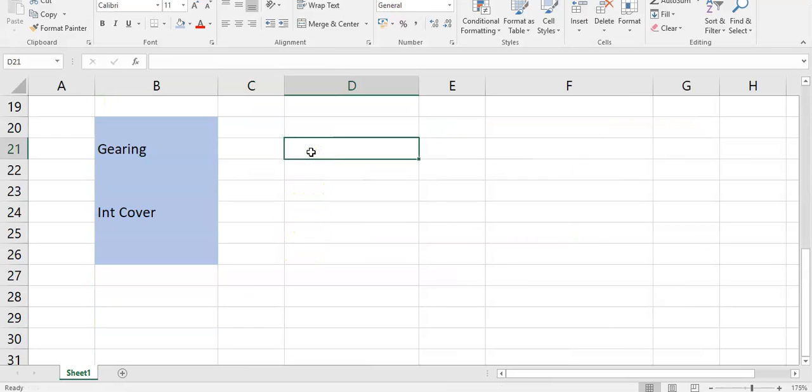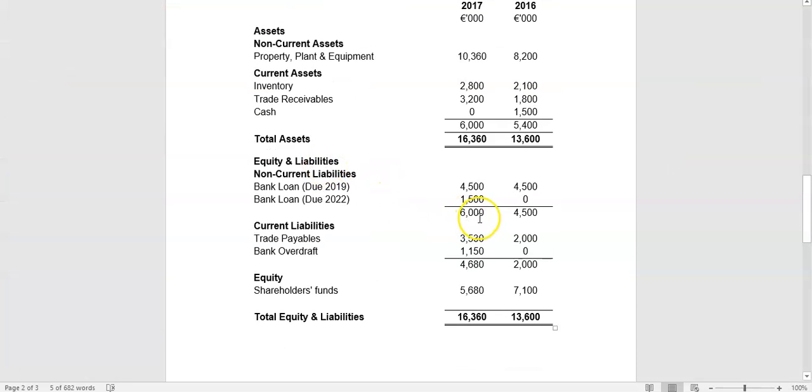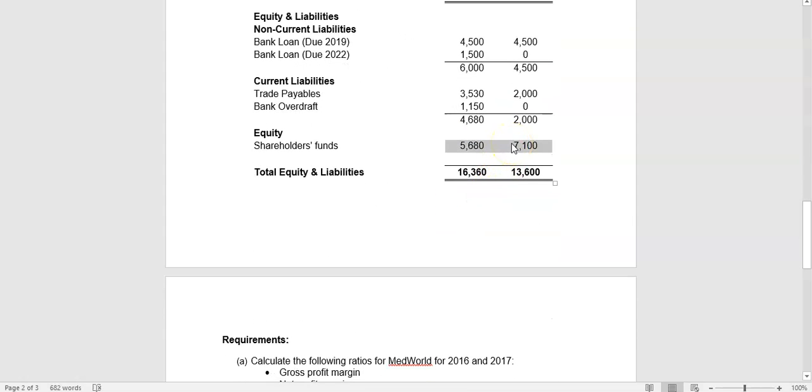So these questions can come up in different formats. In the gearing ratio, we're looking at what percentage of the business is financed by debt. So it's debt over debt plus equity. In this year, your level of debt has gone up to 6 million and your equity is 5.6 million. It's going down because you're making small profits, but you're paying big dividends out. That's why your shareholder funds are declining, because you're taking huge dividends out of the business but not making that much profit. So it's a net decrease overall in your equity.